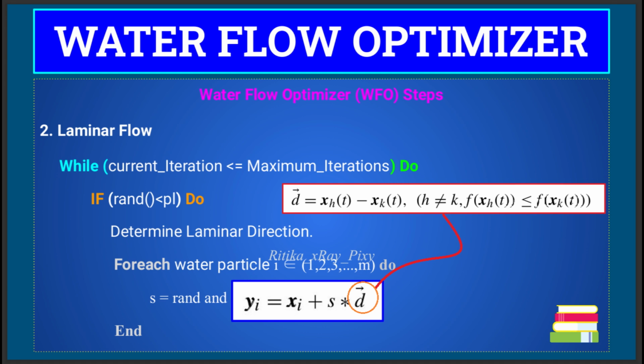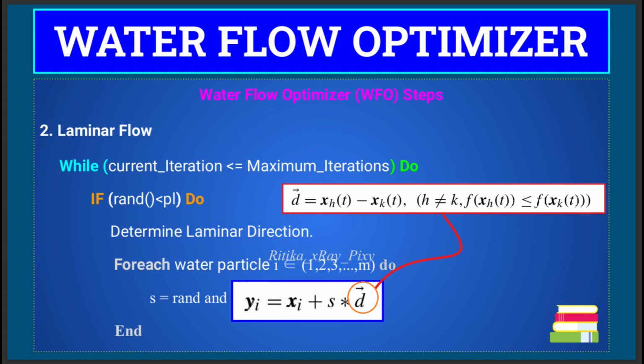So first we have the laminar operator, or we can say the laminar flow model. In laminar flow, the movement is smooth and predictable. So the mathematical model for the laminar flow in this algorithm involves making small, steady updates to the current solution, similar to water flowing in parallel layers. So laminar flow helps to refine the current solution with small adjustments. Here you can see we can calculate the regular motion using this equation.